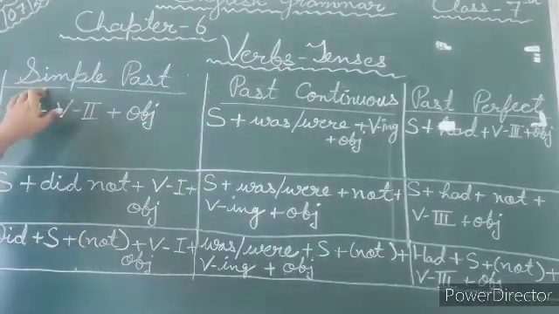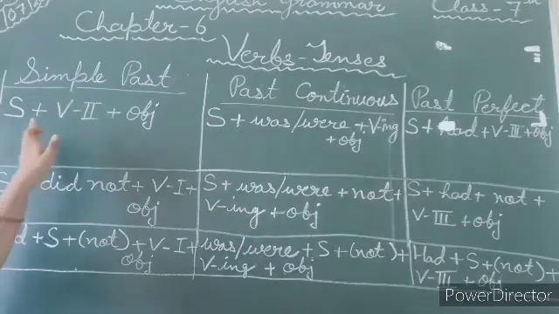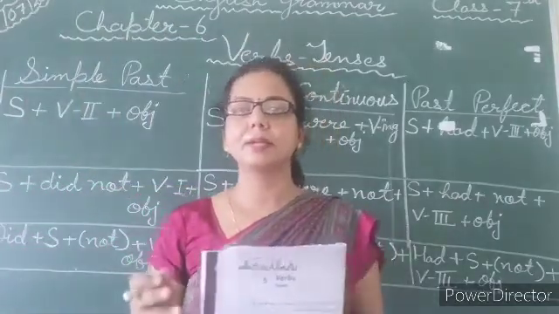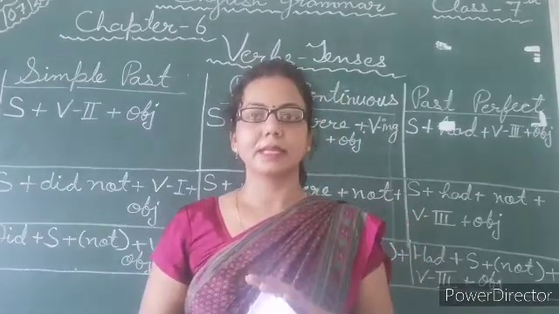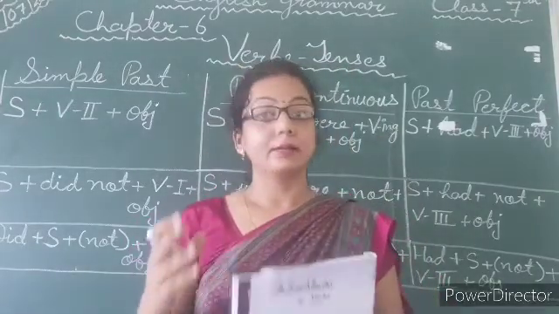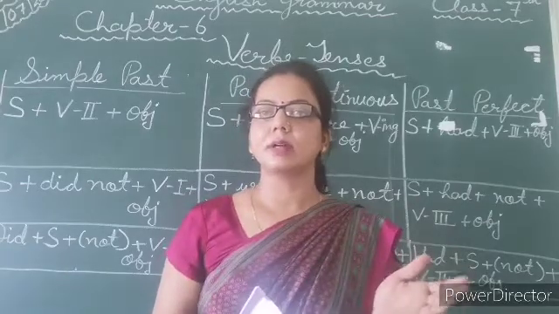First form is simple past. If we talk about the structure, then that is subject plus verb's second form plus object. This is a very simple format. Like in the earlier example I said, I walked.